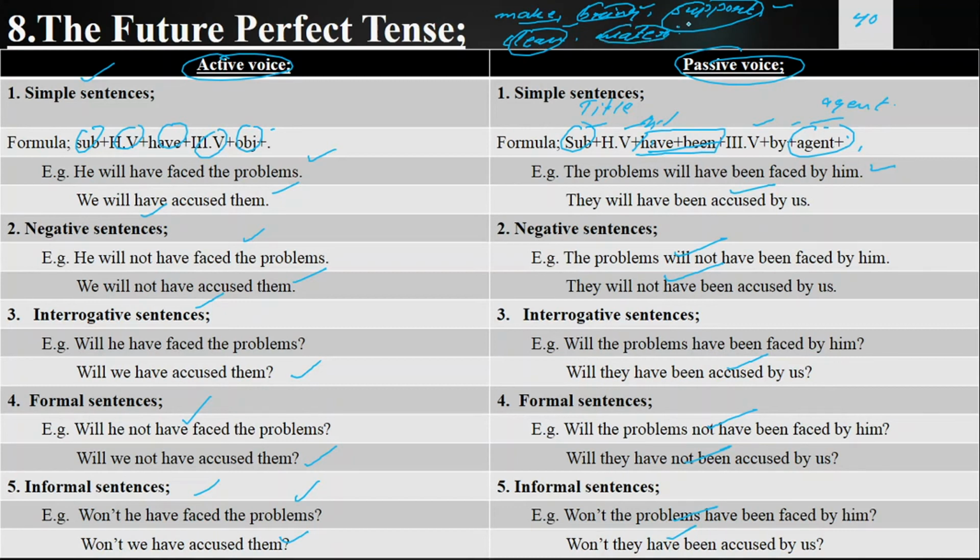Water plant. Okay, you water plants. Plants are watered by you. Plants are not watered by you. Are plants watered by you? Are plants not watered by you? Aren't plants watered by you?